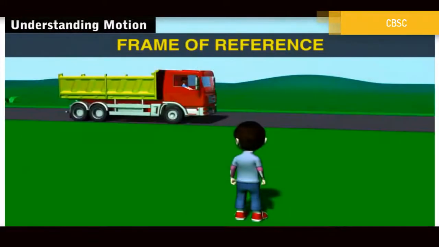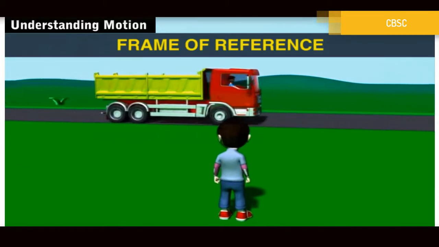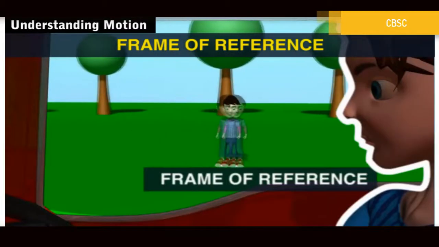When you're standing on the ground, the ground becomes your frame of reference, and anything that you see, watch or even measure will be compared to the reference point on the ground. Now tell me something, what will happen if your frame of reference is a moving truck?